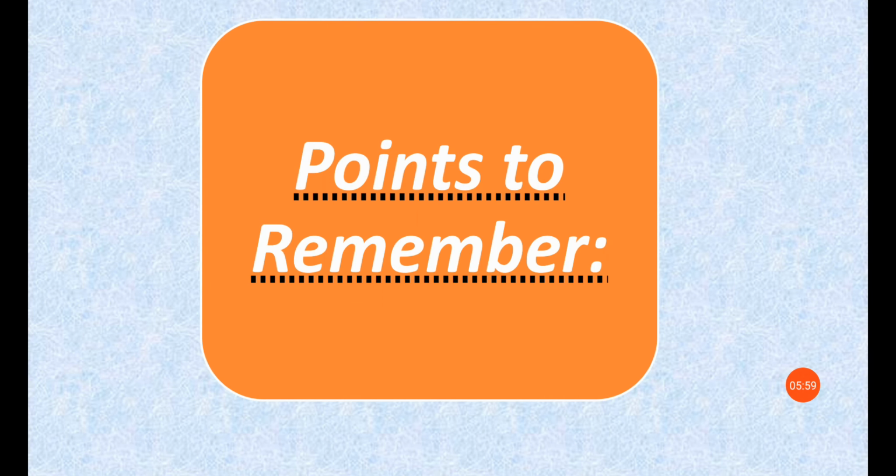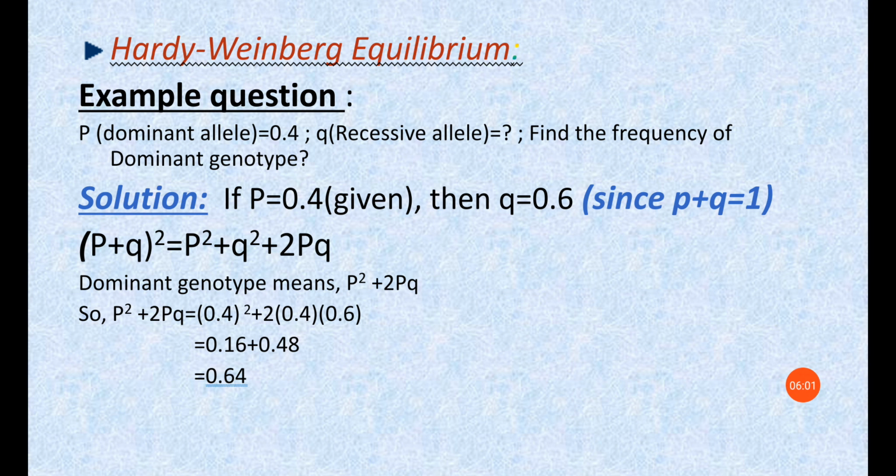Next, this is an important point to remember. Hardy-Weinberg equilibrium. Now let's discuss how to solve Hardy-Weinberg equilibrium problems. For example, in the question it will be given that P, the dominant allele, is 0.4 and q is the recessive allele. For recessive allele, the question will give a small letter. For dominant allele, the capital letter is given. Next, find the frequency of dominant genotype. He has asked for the dominant genotype.